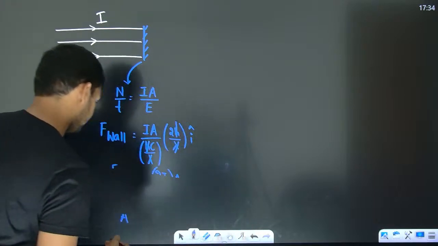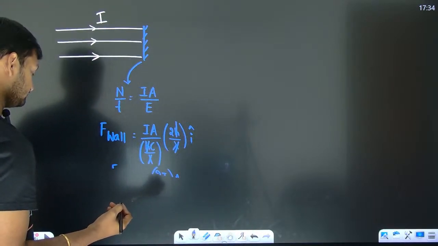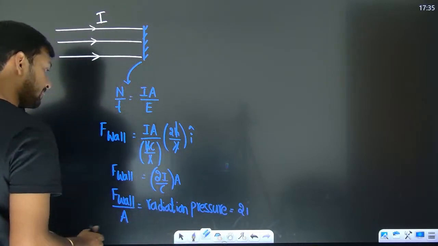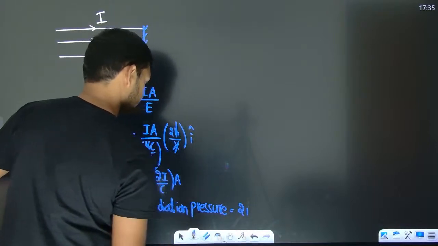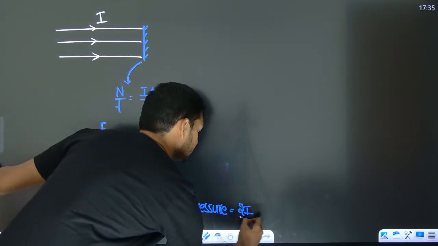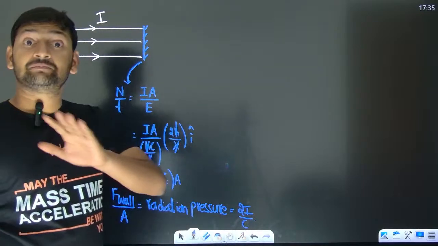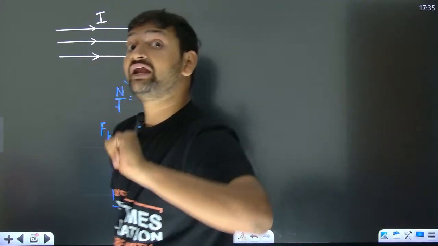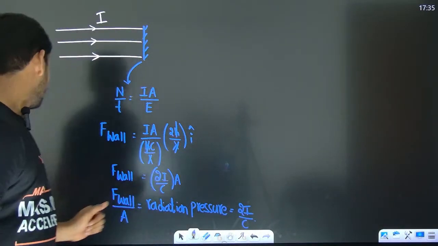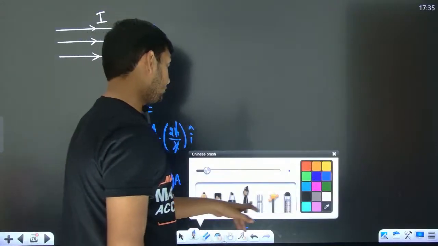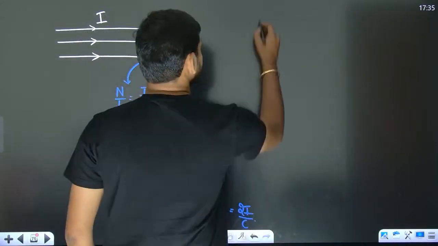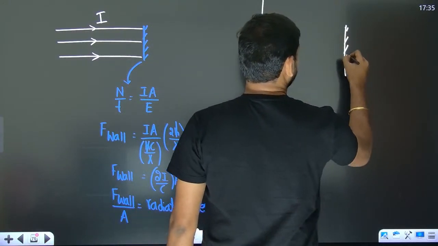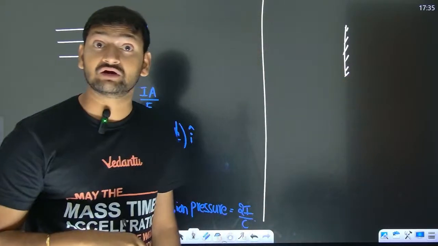So in the case of a perfect reflecting surface, it is 2I by C. What if it is a perfect absorbing surface? What if it is a perfect absorbing surface? I don't need to do too much for a perfect absorbing surface. I can explain it over here itself, because we can compare the perfect reflecting one with the perfect absorbing one.